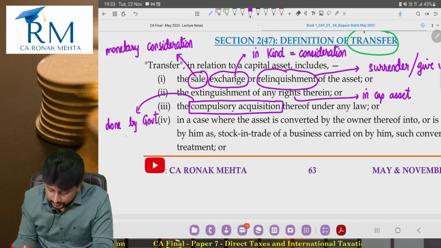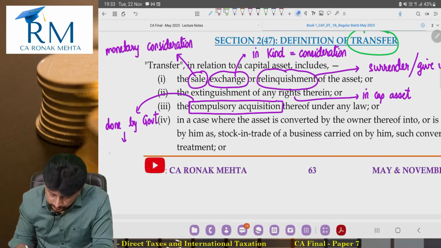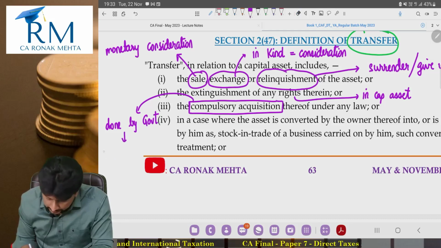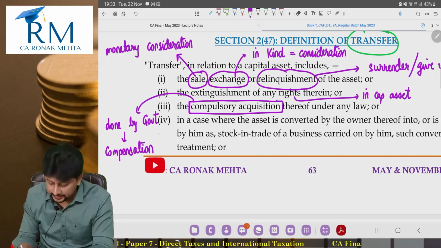Sorry. And what you will be getting is not called consideration. What you will be getting is called compensation. Government is compensating you for taking away the land. Sorry, for taking away your capital asset.